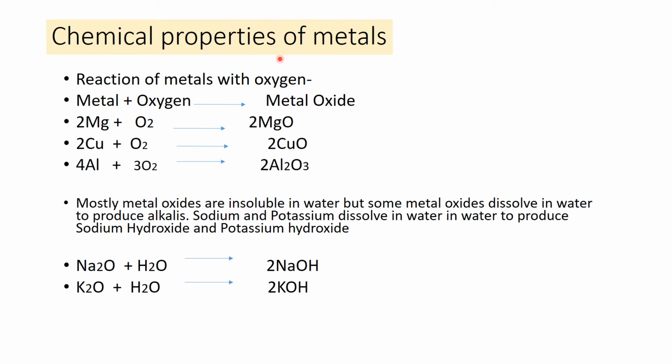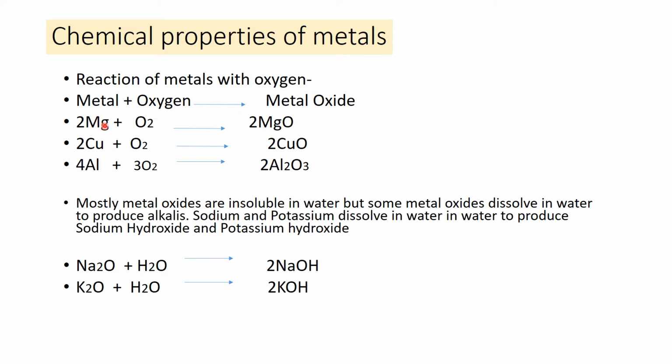In this part of the video, we are going to study how metals react with oxygen. This is the word equation of the reaction of metal with oxygen: metal plus oxygen gives metal oxide. So all metals, when they react with oxygen, form metal oxides. But some metals react very fast, very vigorously, as in the case of sodium and potassium. Even if these metals are kept open in air, they catch fire. That is why they are kept immersed in kerosene oil.